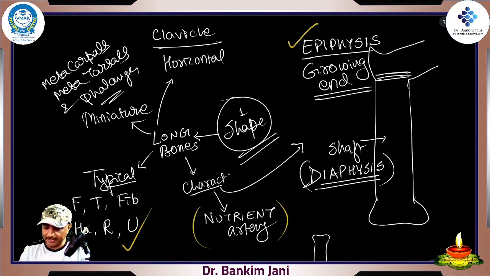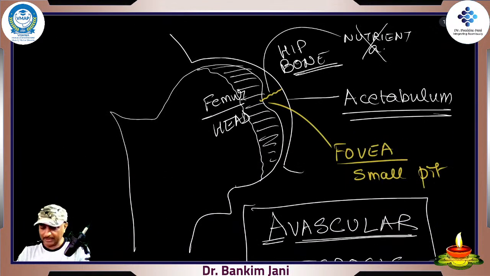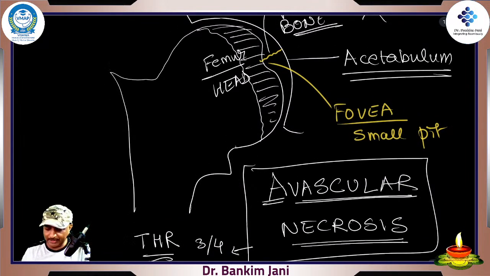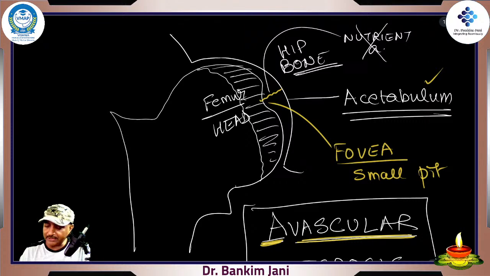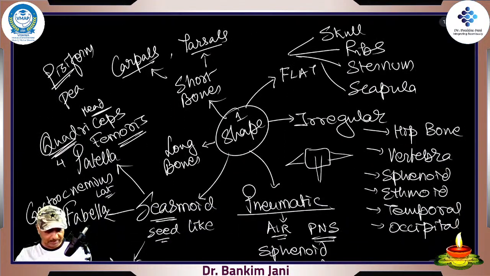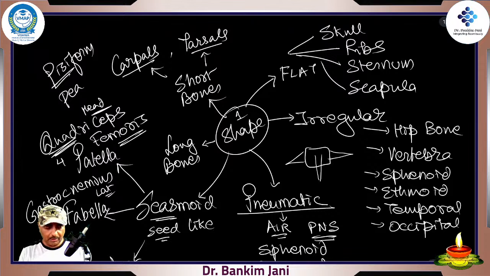Epiphysis, growing end, and shaft, that is the diaphysis. Point to remember, this is where we talked about avascular necrosis. A means no, vascular means blood, necrosis means when it gets destroyed. We learned two names, acetabulum, right, over here, and the fovea. Fovea means a pit in which it goes, right? Here is the shape.